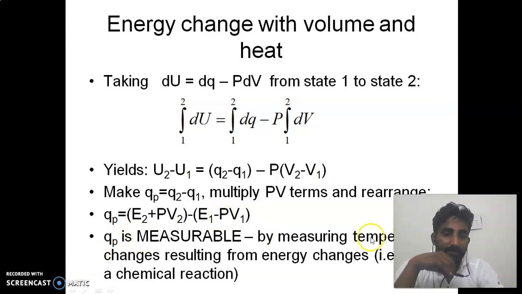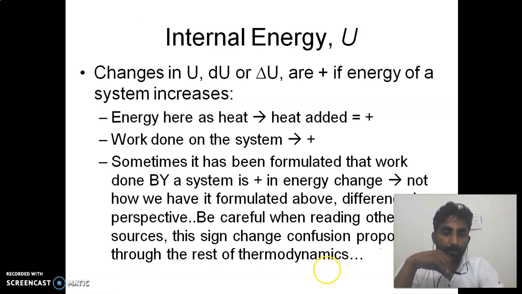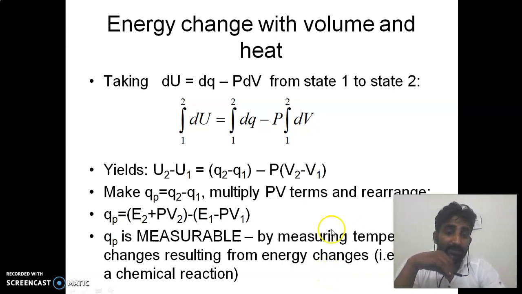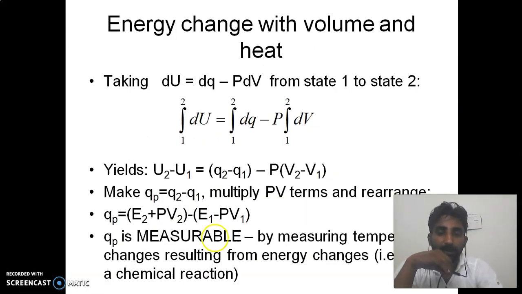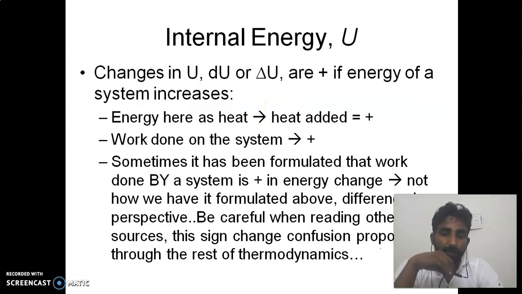QP is measurable by measuring the temperature changes resulting from the energy changes of the system. When the volume is constant, delta V becomes 0, then this Q2 minus Q1 becomes QV, the heat change at constant volume, and delta U becomes equal to QV only.